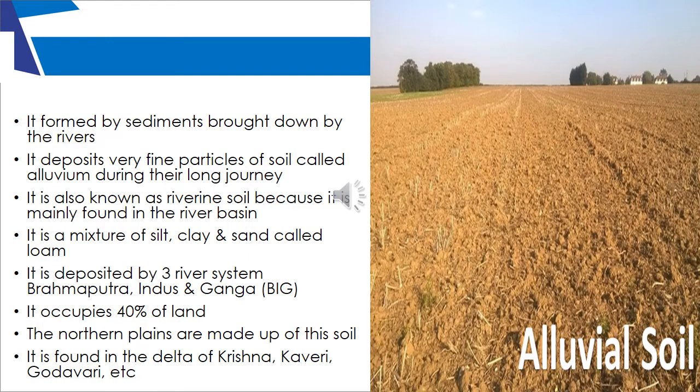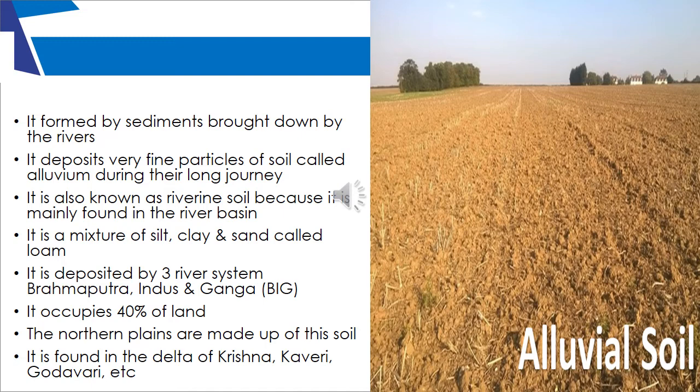Now we'll begin with the first type of soil, which is the alluvial soil. Alluvial soil occupies 40% of the Indian landmass, and as I already told you in the previous slide, alluvial soil is an ex situ soil. Alluvial soil is largely found in the northern plains. The Indo-Gangetic plains, as we say, are composed of alluvial soil.